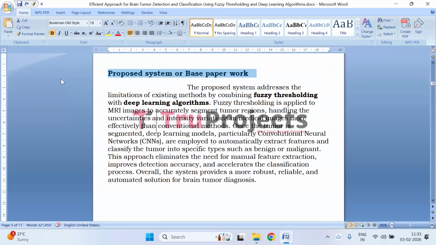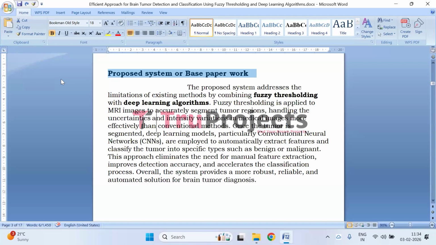Coming to the proposed system or base paper work, the proposed system improves brain tumor detection and classification by integrating fuzzy thresholding with advanced deep learning techniques. Fuzzy thresholding is used to accurately segment tumor regions from MRI images by effectively handling noise, intensity variations, and unclear boundaries.